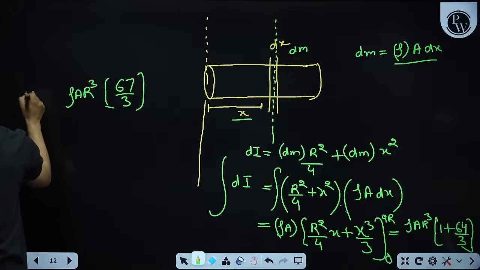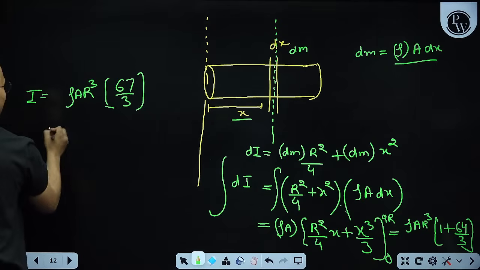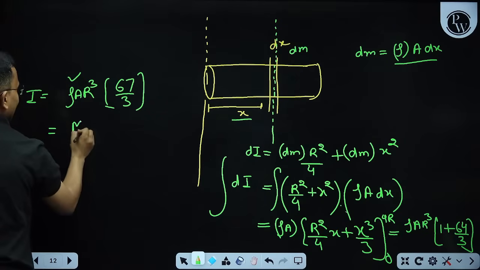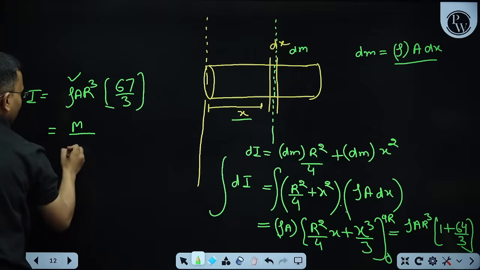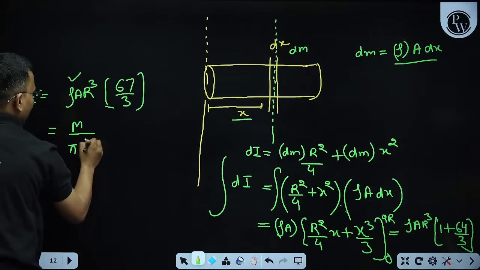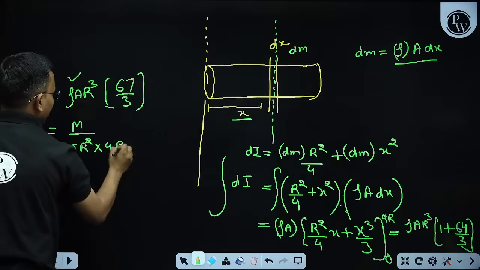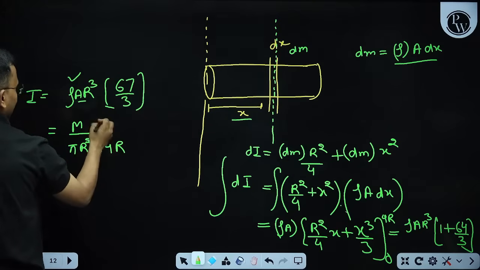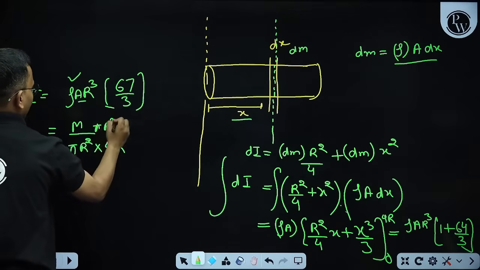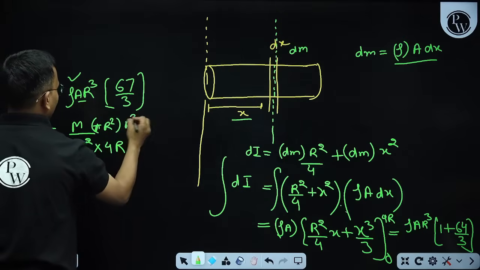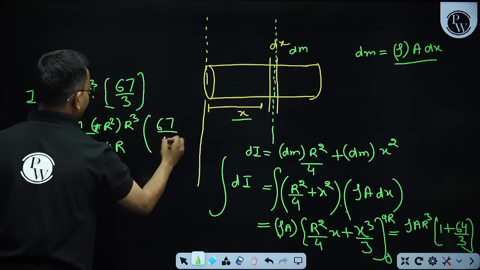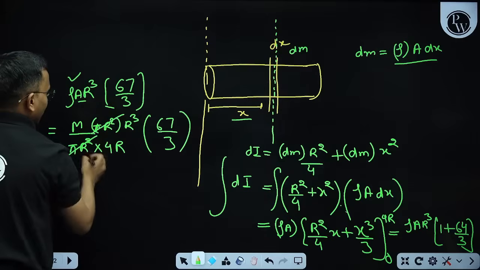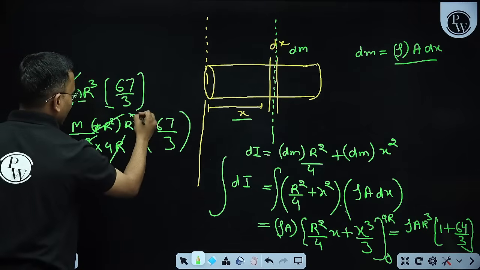This is in terms of density, but I need it in terms of mass. What is density? Density is mass divided by total volume. Total volume is pi r square into the length, that is 4r, and the area here is pi r square only.